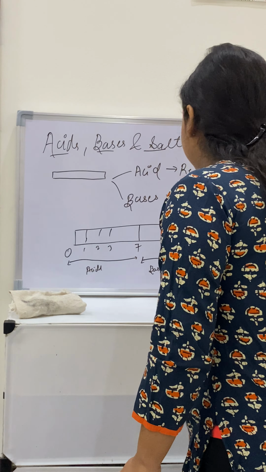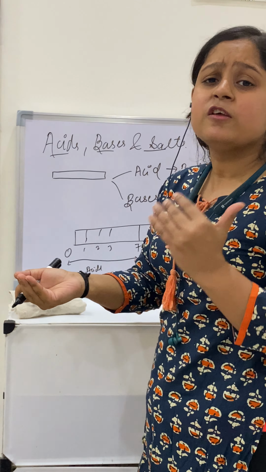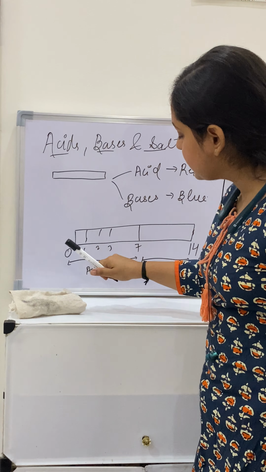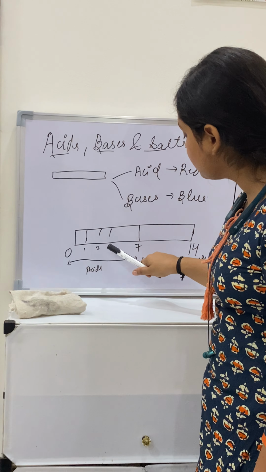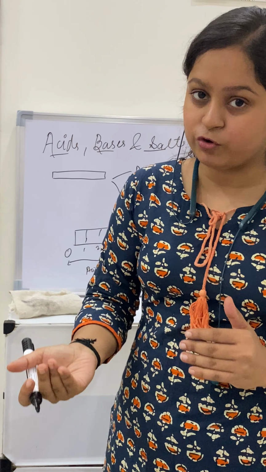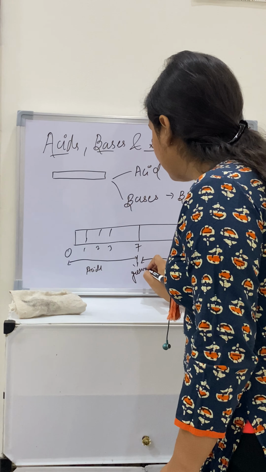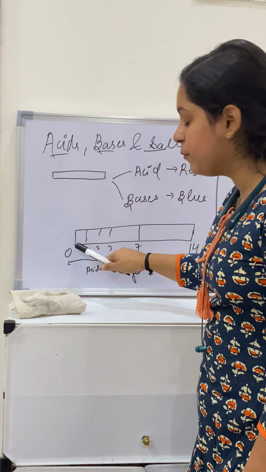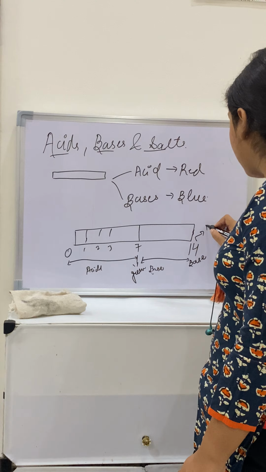So this universal indicator paper helps us to distinguish between strong acid and weak acid, strong base and weak base. If the acid ranges from 0, 1, 2, it will be a strong acid, and if it ranges from 3, 4, 5, 6 up to 6.5, 6.9, it will be a weak acid, and 7 will be neutral. For example, water is neutral and the color will be green here. In neutral the color will be green, at 0 it will be red, then lighter shades of red, and at 14 it will be dark blue.